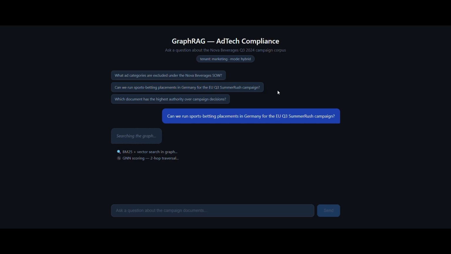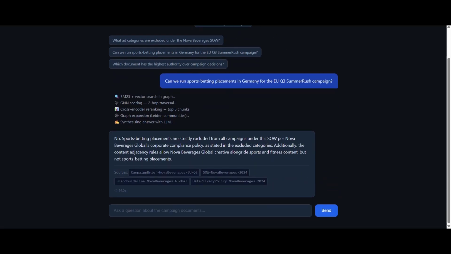This is where it gets interesting. The campaign brief approved sports betting companion apps as an adjacency vertical. The EU desk regional director signed off on it, but the system flags two independent violations. First, the SOW section 2 strictly excludes gambling and sports betting placements. SOW section 4 says the SOW prevails over any campaign brief. That's a material breach. Second, the data privacy policy section 3 prohibits gambling-adjacent behavioral inference independent of any consent mechanism. Section 4 says the DPP is legally binding and supersedes any campaign-level approval. The campaign brief had no valid path to approval.